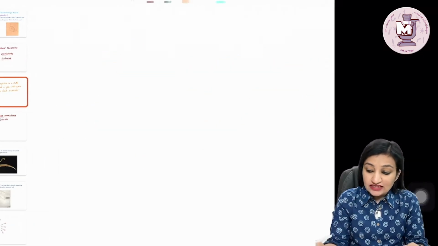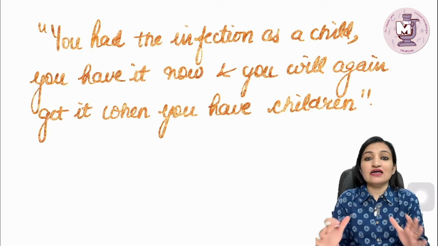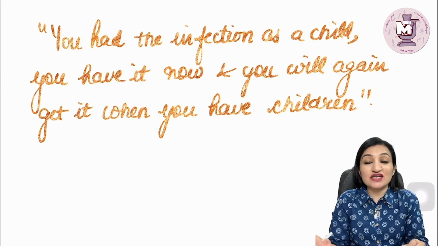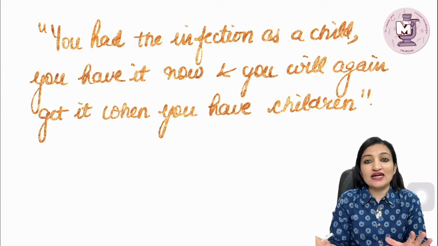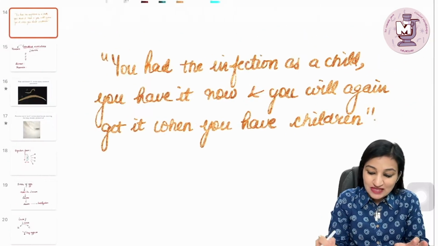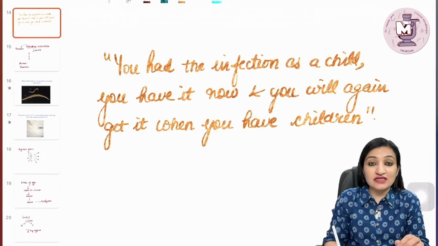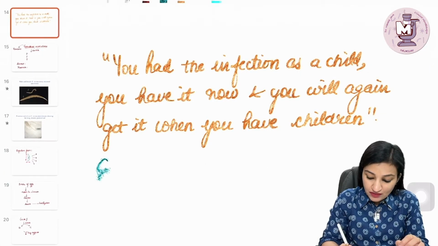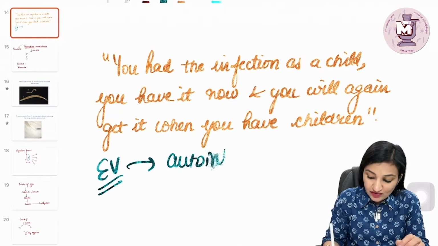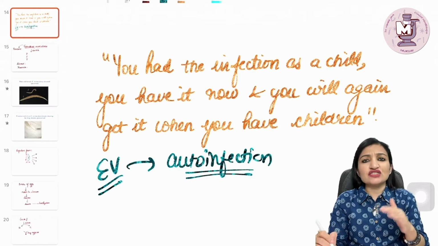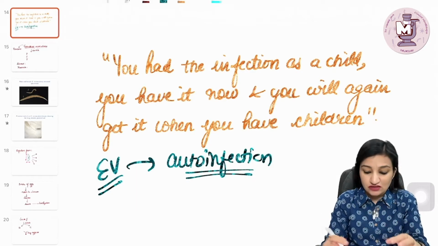Now, there's a famous saying pertaining to Enterobius vermicularis, which goes like this: you had the infection as a child, you have it now, and you will again get it when you have kids. Now, what does this mean? This means that this particular organism, Enterobius vermicularis, I'm going to use the short form EV, is notorious for auto-infection. So because of the repeated auto-infective cycles, the infection is going to persist for years and years altogether.